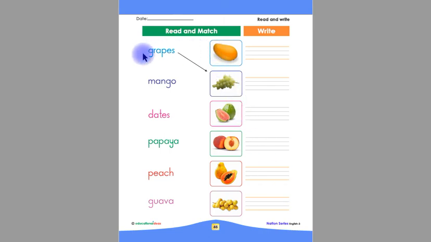Let's read again these names, children. Grapes, mango, dates, papaya, peach, guava. This was our page number 46.